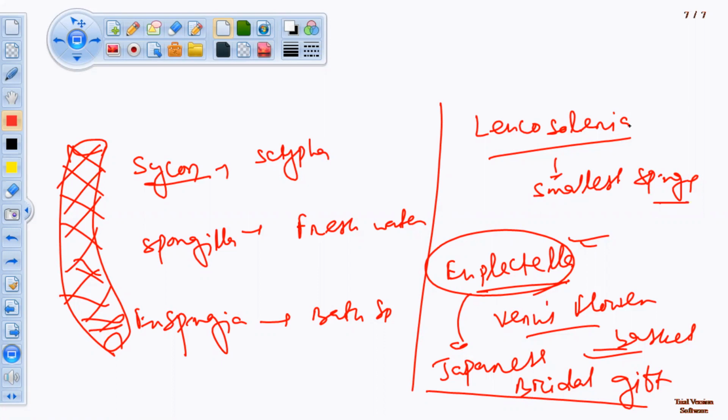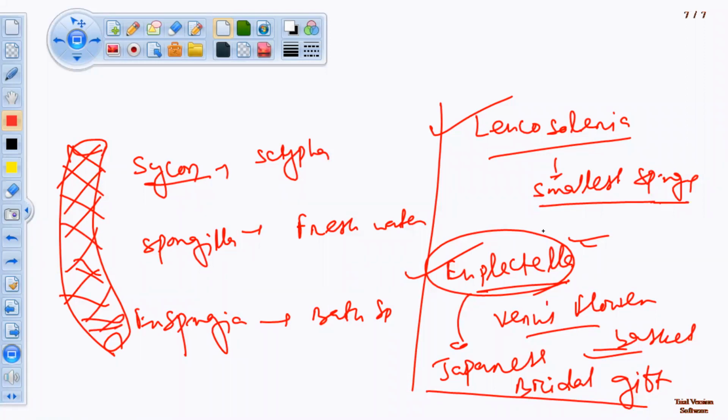Class 1 Calcarea has calcareous spicules. Class 2 Hexactinellida has siliceous spicules. Class 3 Demospongia may have spongin fibers, siliceous spicules, or no skeleton. So these are extra examples: Leucosolenia, the smallest sponge, and Euplectella, Venus flower basket. Other sponges are there, but remember these things.